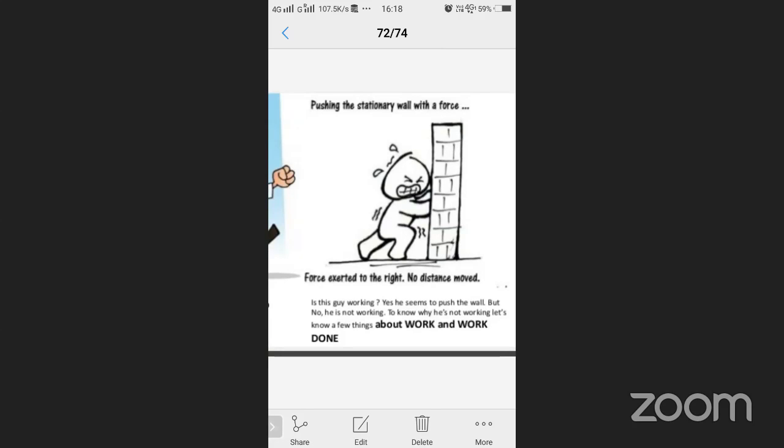Just now I said, we are trying to push a wall, the force is acted. He has also applied some force on a wall, but the wall has not moved anywhere, right? So what is the meaning? Force is acted, but displacement is nothing, so that is zero. So work is zero.